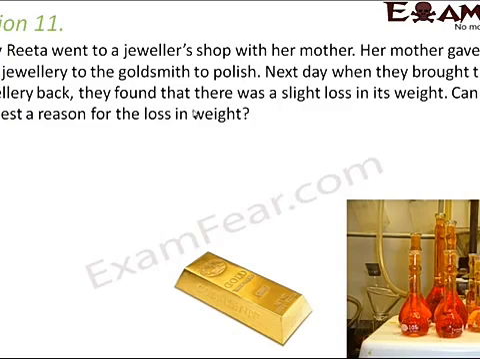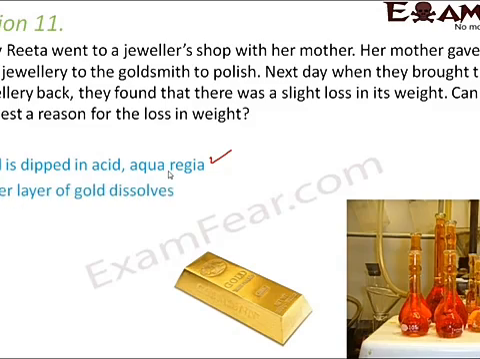So what do we use for that? For that purpose we use the acid aqua regia, which is a mixture of concentrated nitric acid and concentrated hydrochloric acid. So when gold is dipped in this acid, one layer is gone. Now that means we are actually losing some amount of gold. So therefore when you weigh it again, there is a slight loss in weight. So the upper layer of gold dissolves, it goes away, and therefore the weight is reduced.